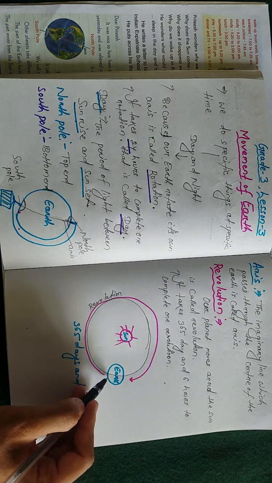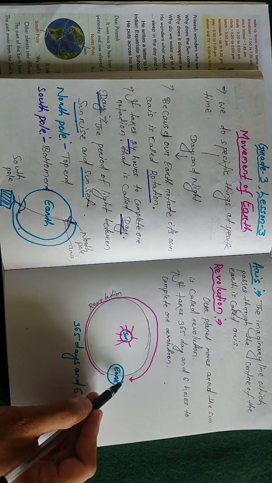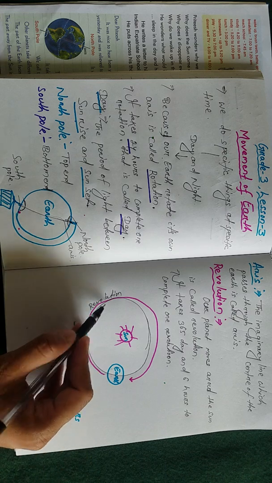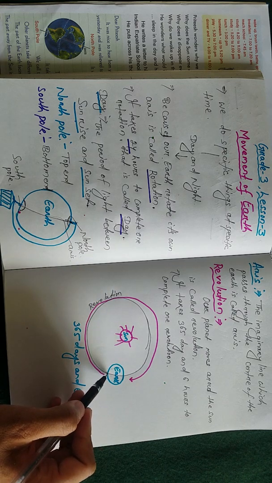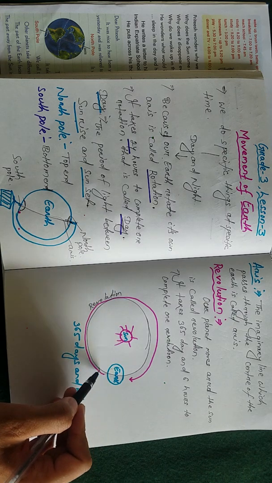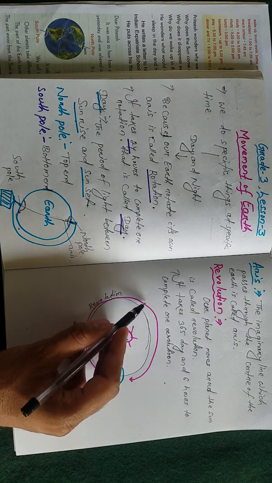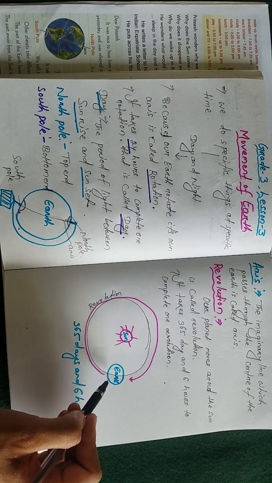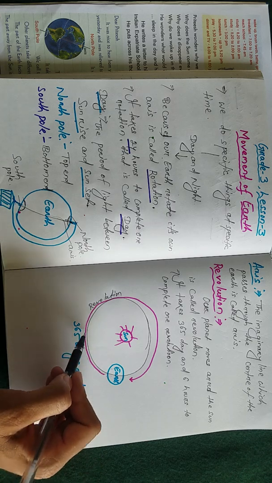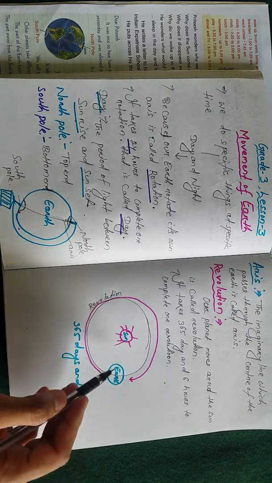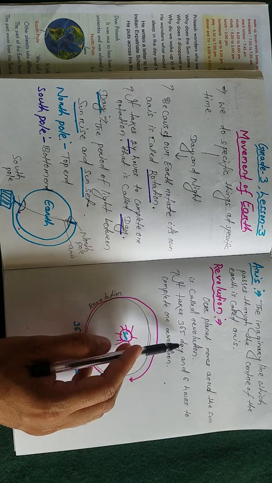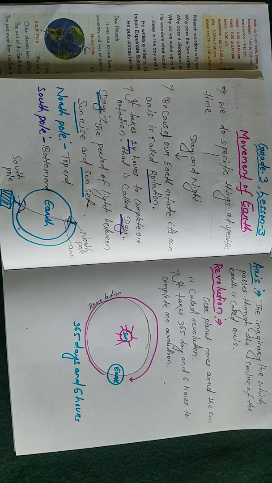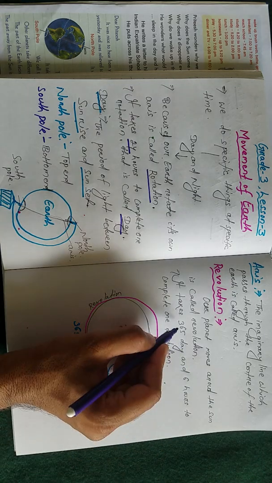See, this is our planet Earth. If you start here, and this is the sun and this is the solar system, and you move, our Earth moves from here, starts and moves. After moving, you again reach the same place, that is called revolution, and it takes 365 days and 6 hours to complete one revolution. Understood? That means it becomes 1 year.